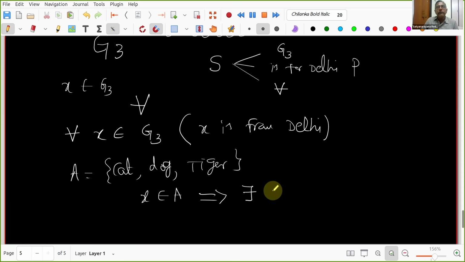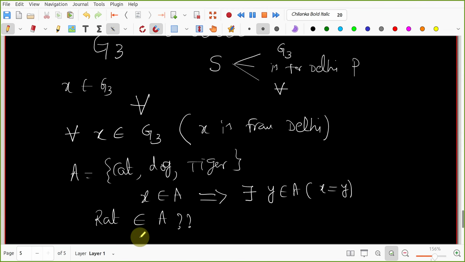So X belongs to A implies there exists Y belonging to A such that X is equal to Y. I'll explain that later. Belongs to means it has to be one of them. For example, does rat belong to A? No, because it is not here.